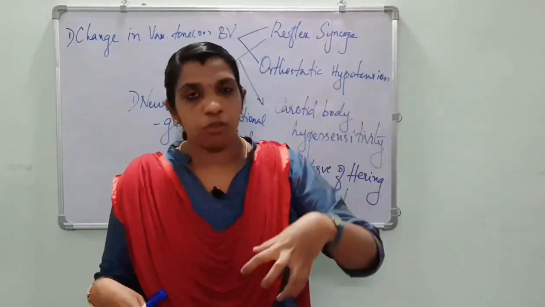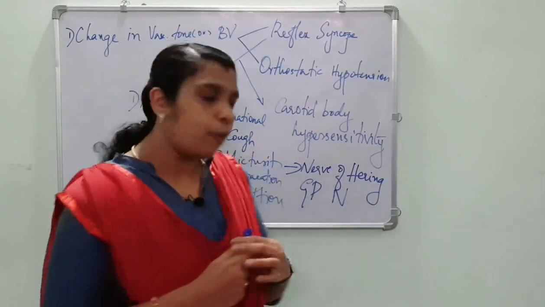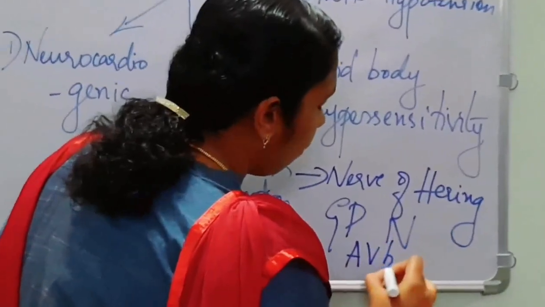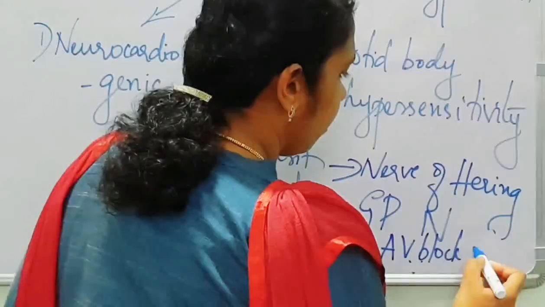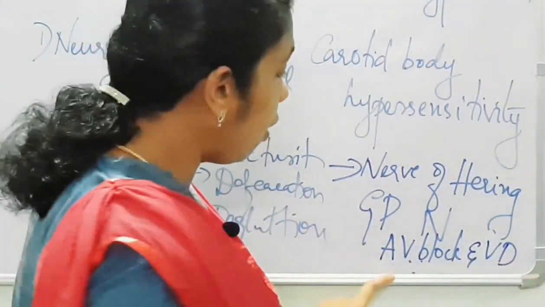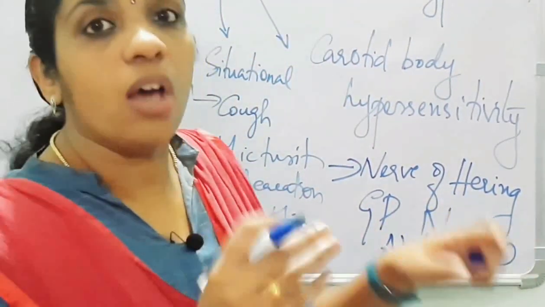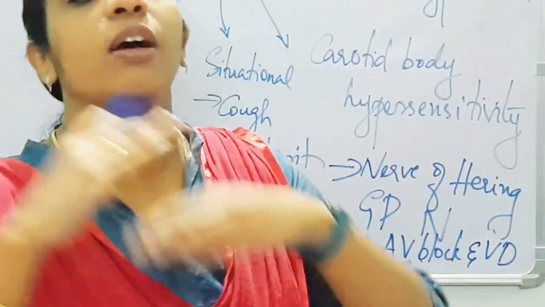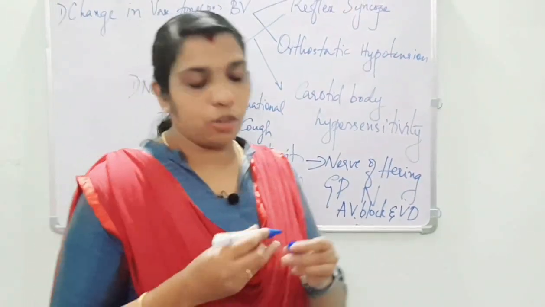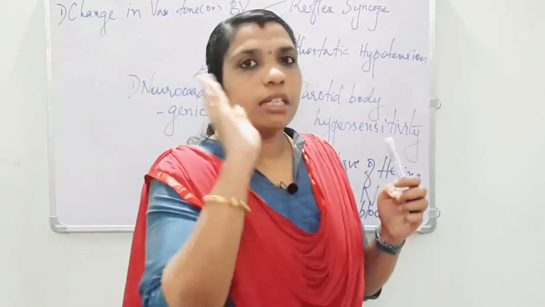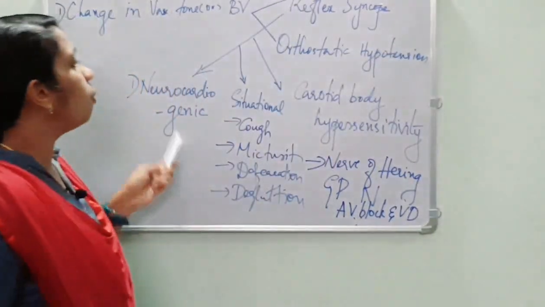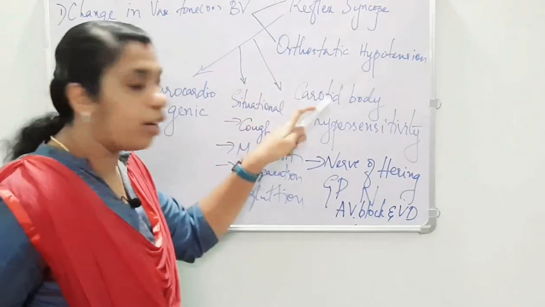From the medulla, action comes downwards, which causes AV block, atrioventricular block, and vasodilatation, or sometimes only AV block or only vasodilatation. This is what leads to syncope. So these are the three varieties of reflex syncope: neurocardiogenic syncope, situational syncope, and carotid body hypersensitivity.